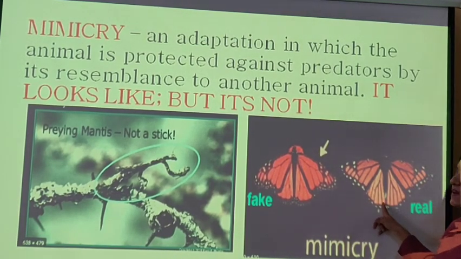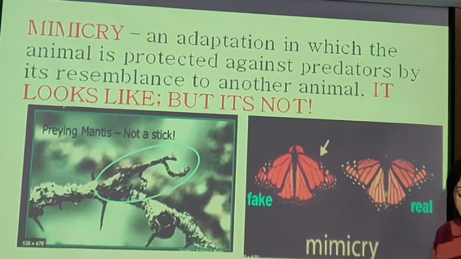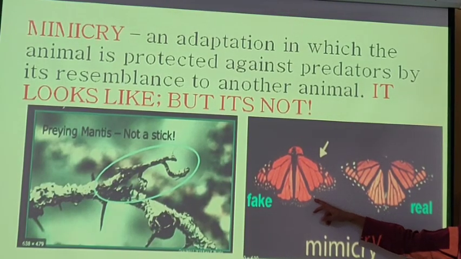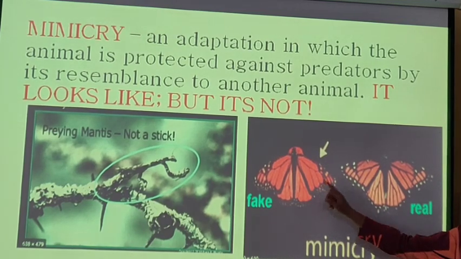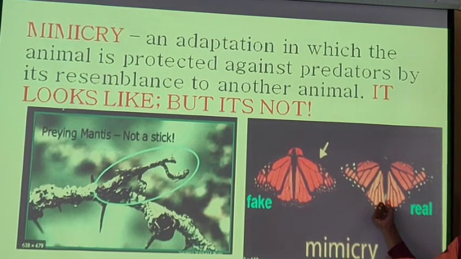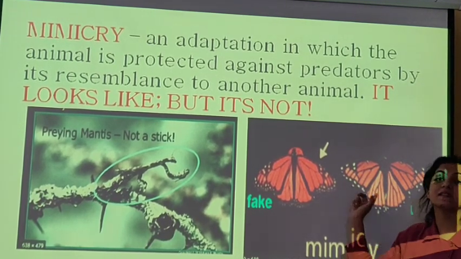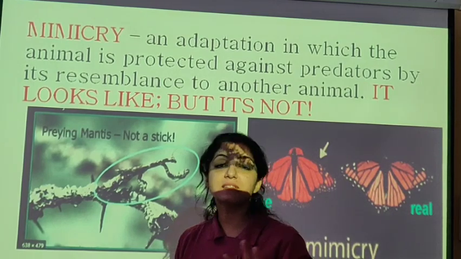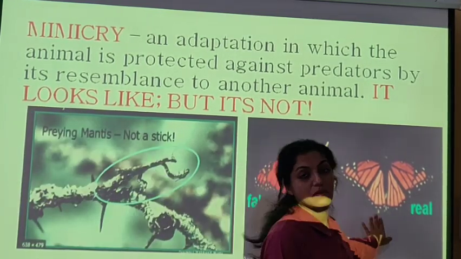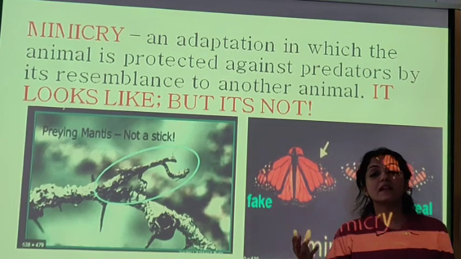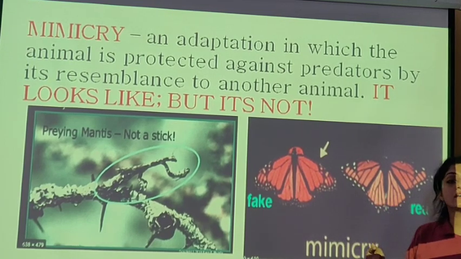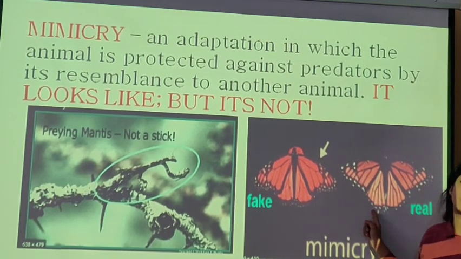Example is of this butterfly, which is poisonous. Okay? Which is poisonous, and this is the butterfly, which is the fake one, which has evolved in same color and size as this. Now this is the butterfly, example is given, which will be very distasteful. Okay, monarch butterfly. Its taste is very distasteful because of some poisonous chemicals it has acquired during the larva stage. It's going to be very distasteful. So predators, they avoid eating this monarch butterfly.